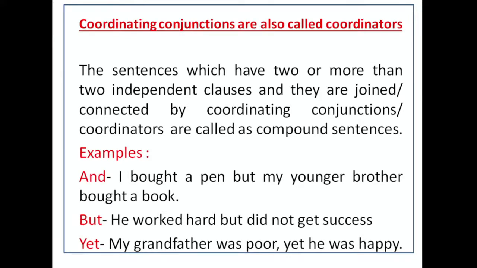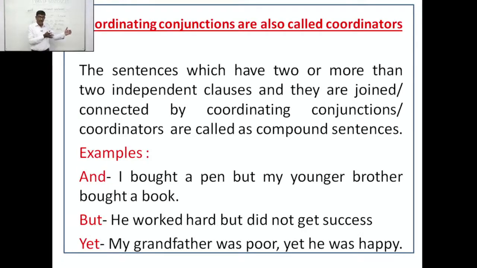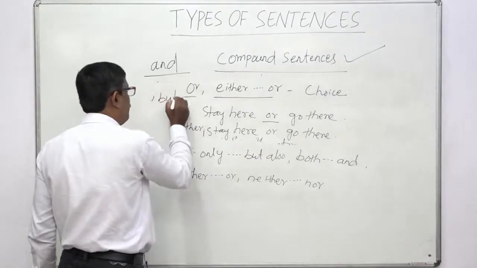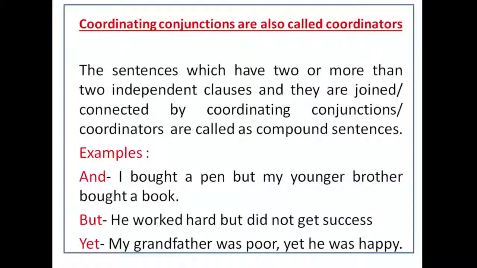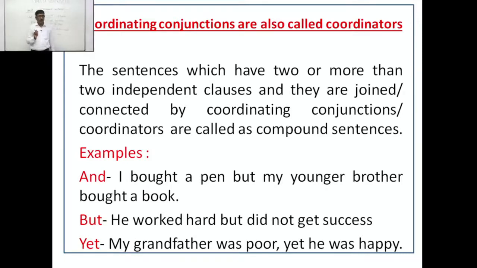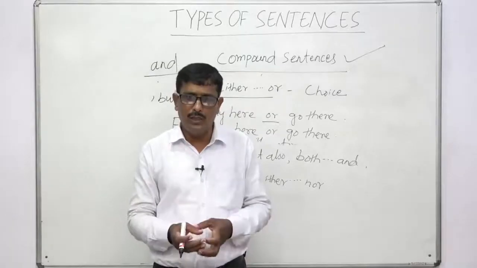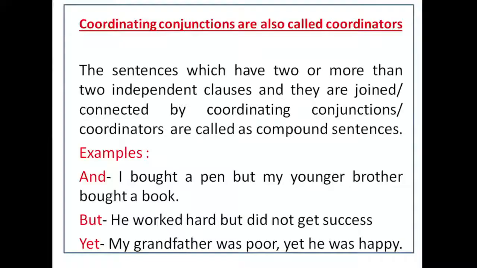But you see, he worked hard but did not get success. You see, he worked hard and this sentence opposed the sentence he did not get success. That's why here but is used for contrast. So we should put a comma before it. For the second sentence, before but you should put a comma. Here a comma is not used. You have to correct it. Okay. Then see, yet. My grandfather was poor, yet he was happy. You see, that means the two sentences are used for contrast. There are two sentences that oppose each other. That's why yet is used.